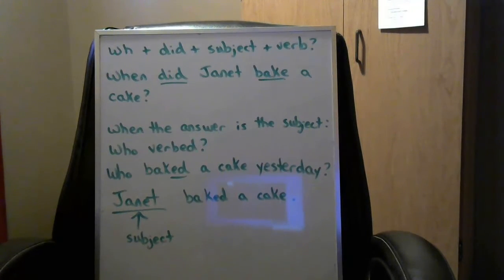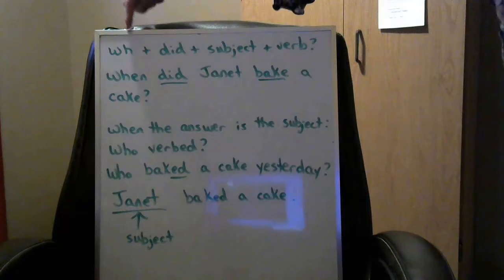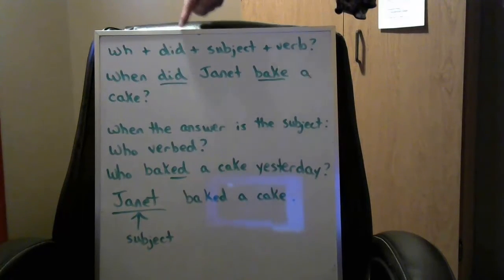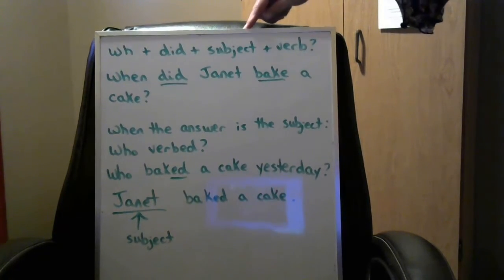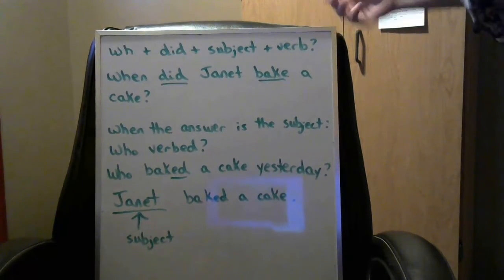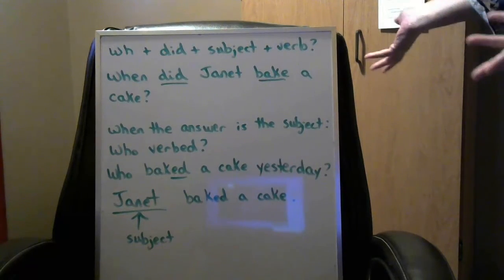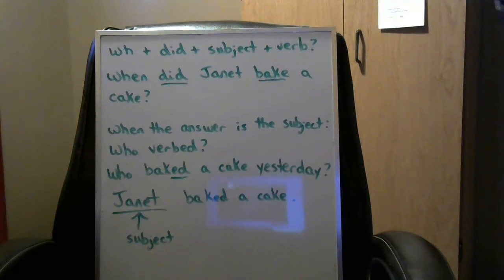We can also ask questions with our WH words. Who, what, where, when, why, how. So we just start with the WH, then the did, and then the subject, and then the verb, and then a past time if you need it.